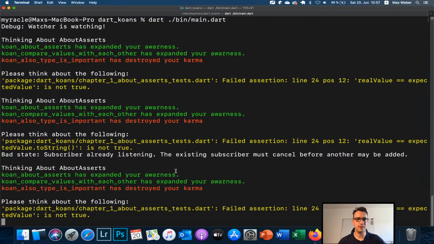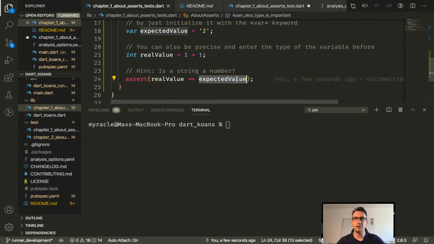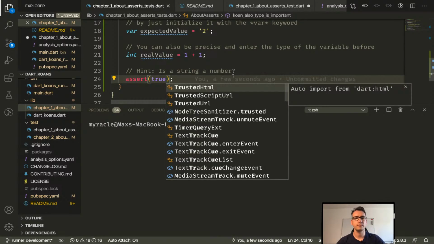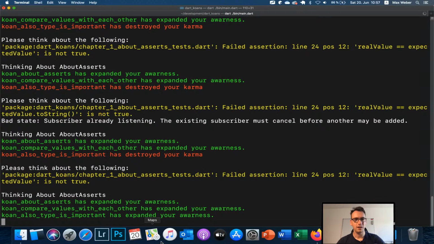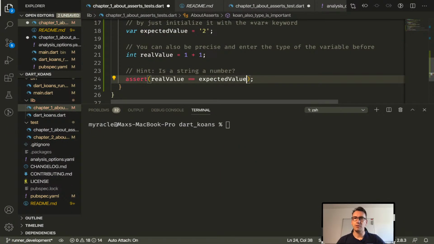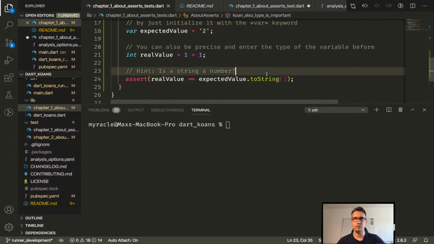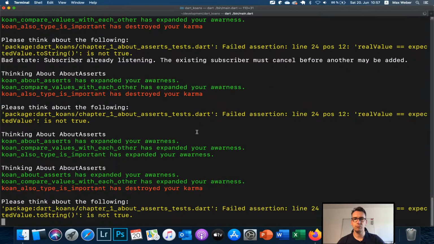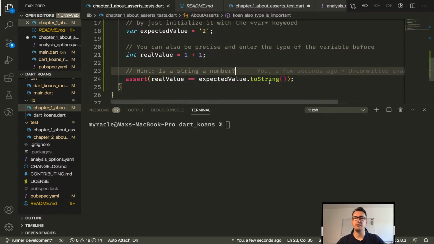That's tough. Okay, but this is still not true, so maybe I should check here what is, if I'm writing true. They are still working. Okay, now we get everything is green. Perfect. So why is that not working? I hope this is 2 and this is 2, so 2 toString should be true. Interesting. It seems that I'm on a bad path.